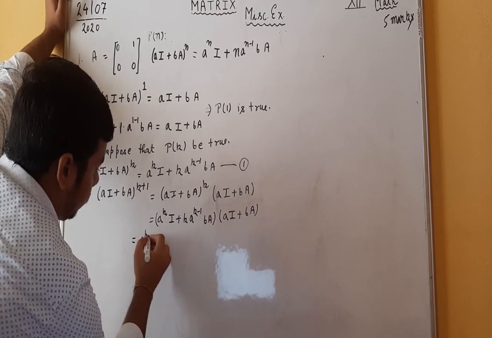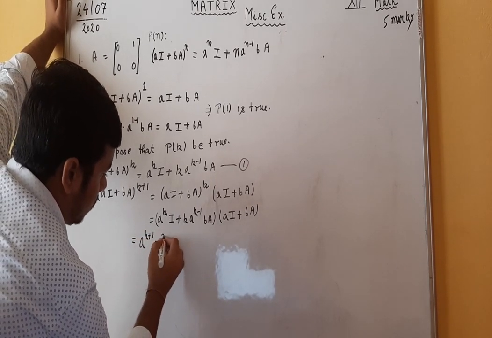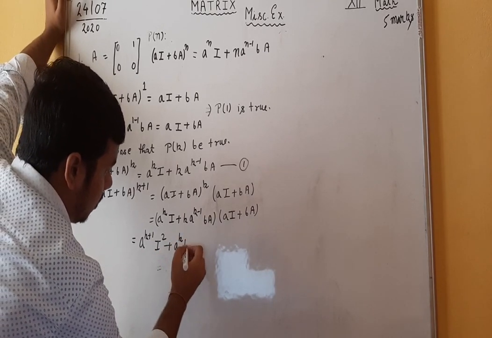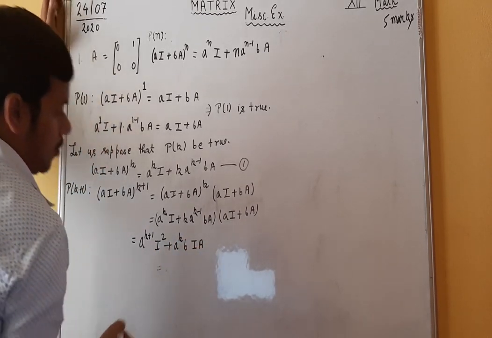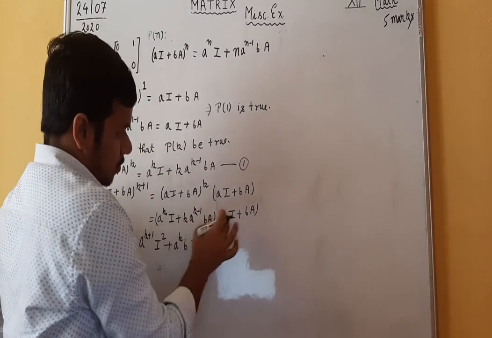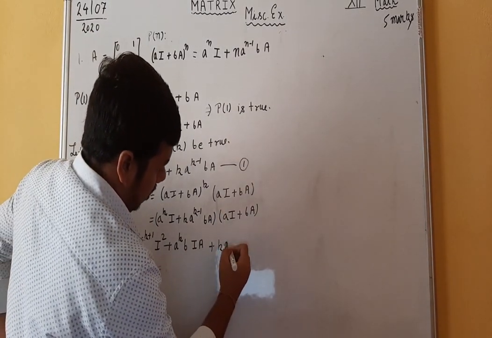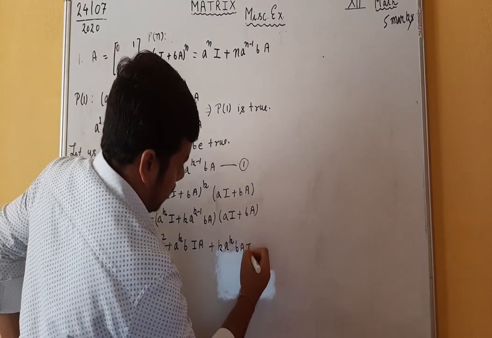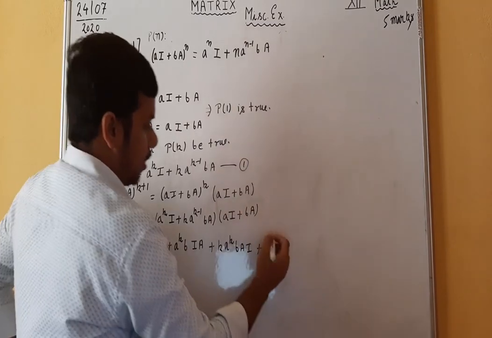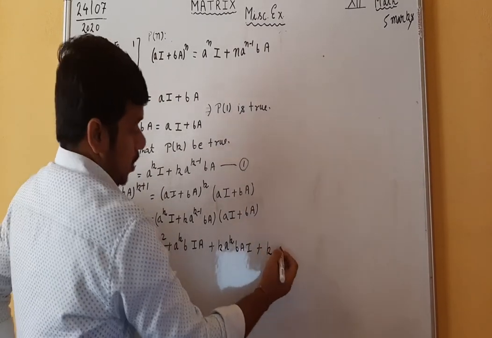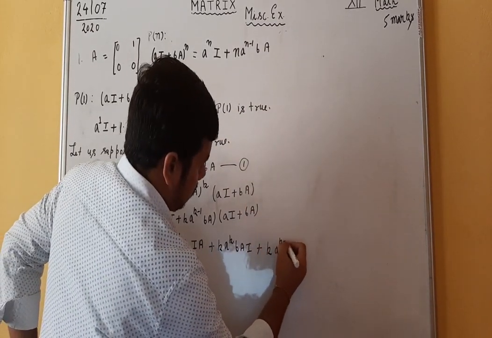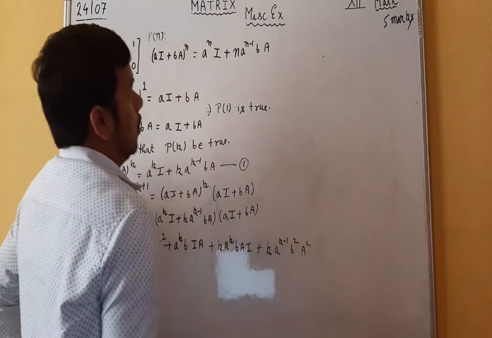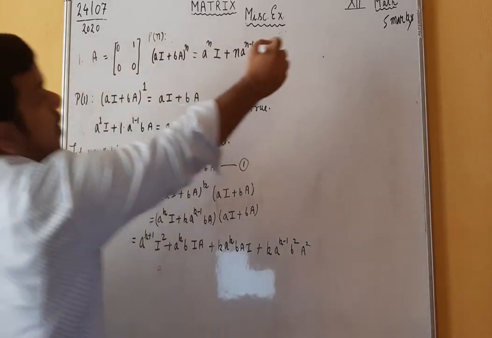A^(k+1) I squared. This is multiplied by this, plus A^k BIA, plus this multiplied by this, k A^k BAI, and then this is multiplied by this, k A^(k-1) B squared and A squared. Let us find A squared. A squared is what?